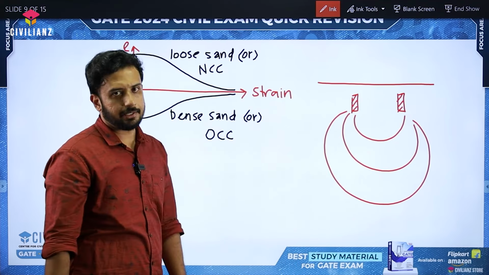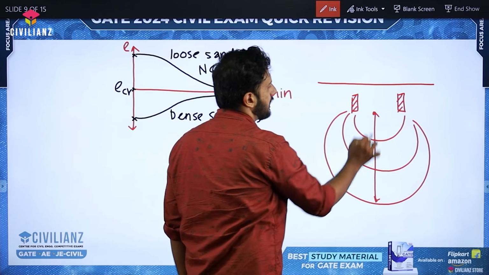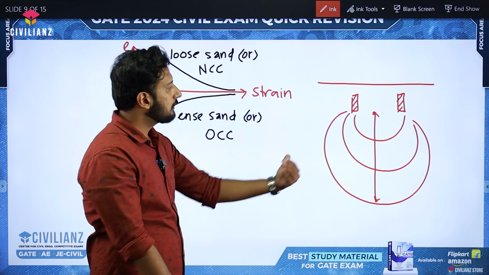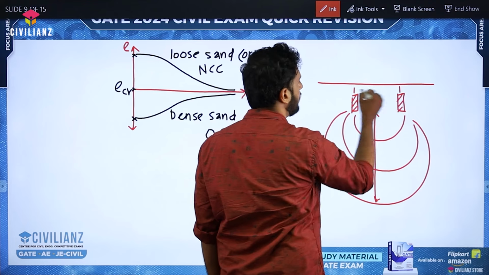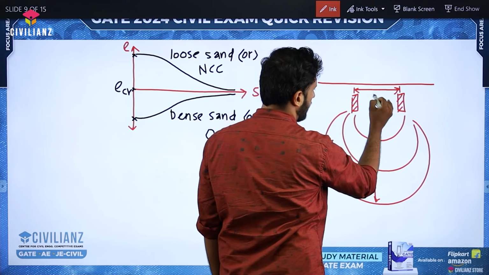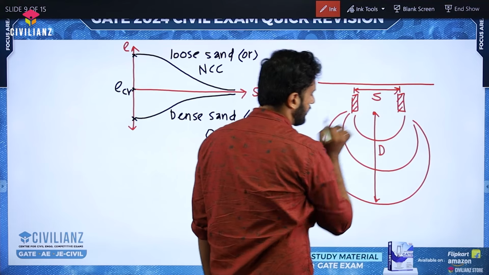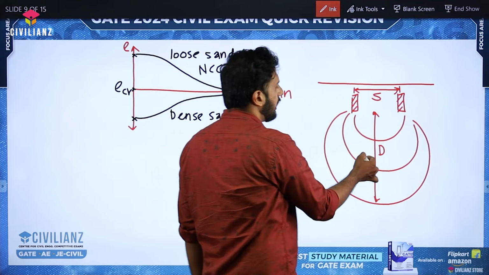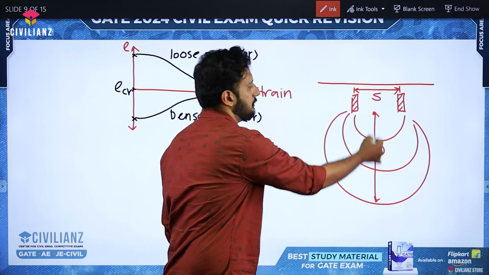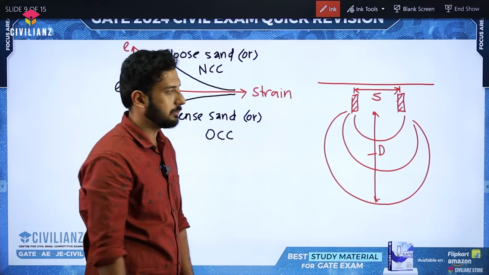And this penetration, as you have studied before, is going to be 2 times the spacing between the electrodes. One will be anode and one will be cathode. Whatever be the spacing, if I'm putting it as S, this penetration, let me use the symbol D, that will be around 2 times the spacing, which means D is going to be 2S. Similar to the pressure bulb concept, that's it.